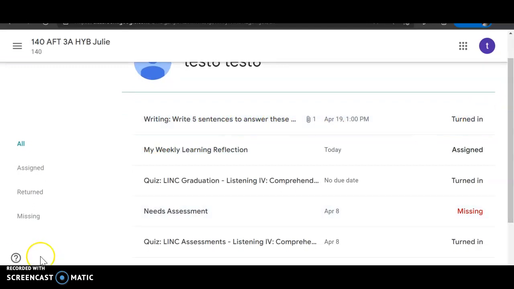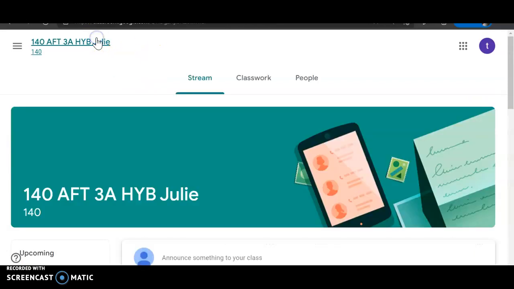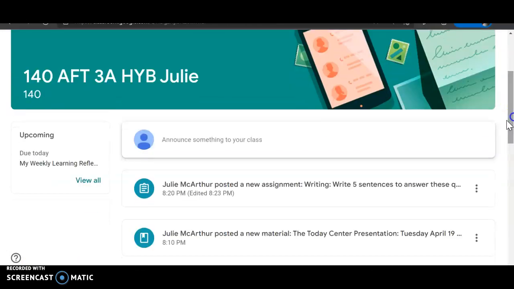So that is how you do this activity. I'll take you back to the main page. That is how you do this writing 5 sentences.